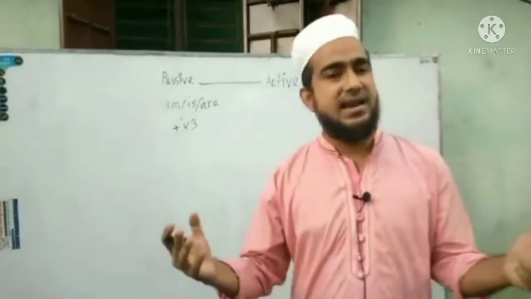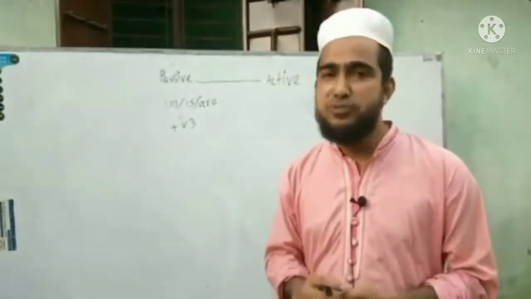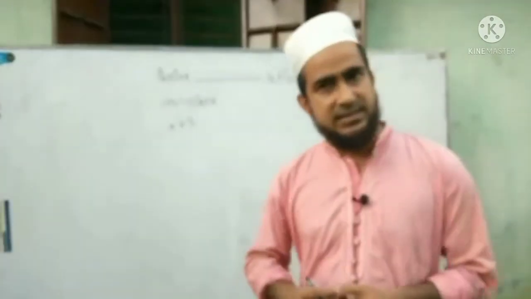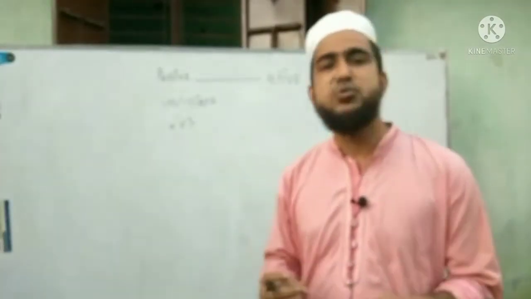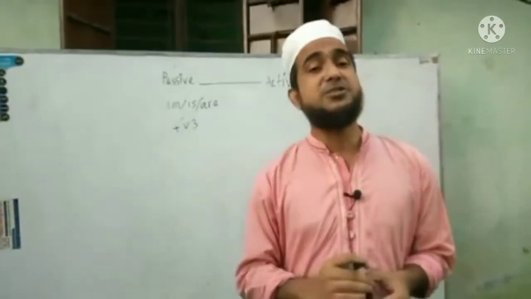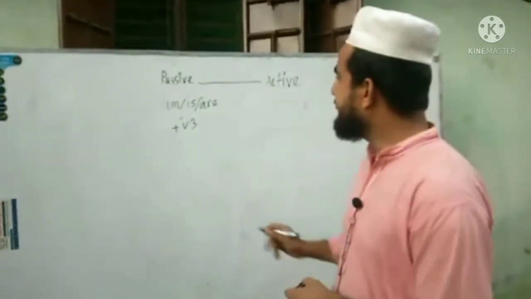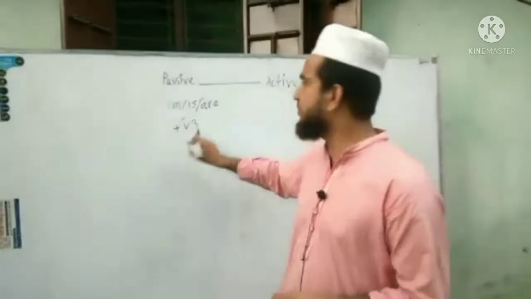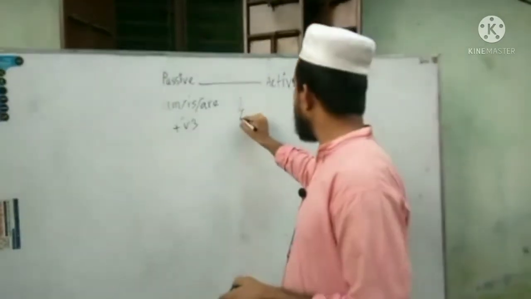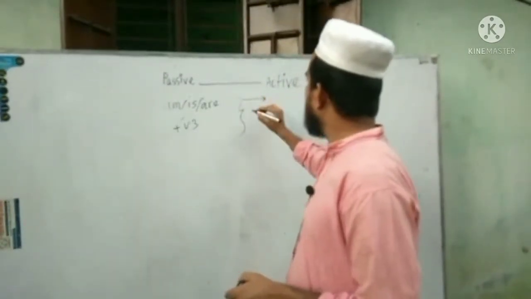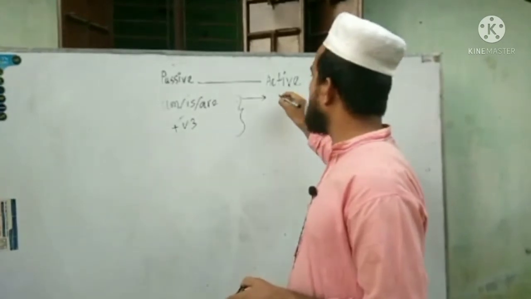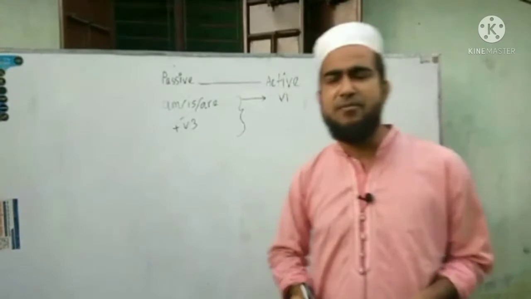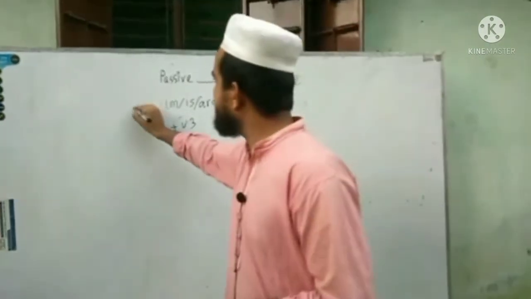We know that there are three forms of verb: one is the base form or basic form, another is the past form, and the last one is the past participle form. If we get am, is, are and the past participle form of the verb, then we will write only the present form of the verb in active. This is the first rule.